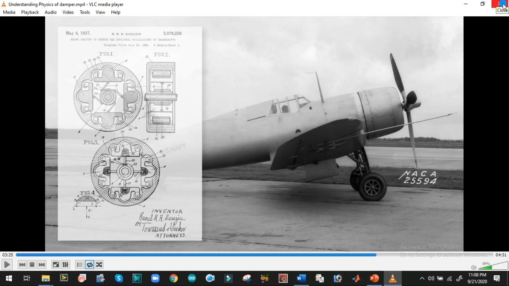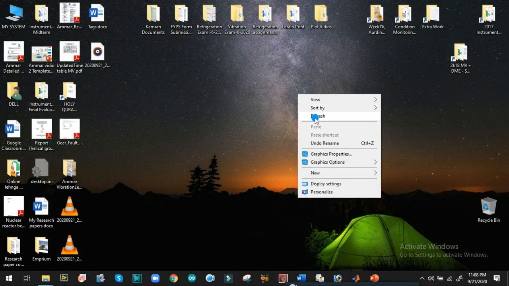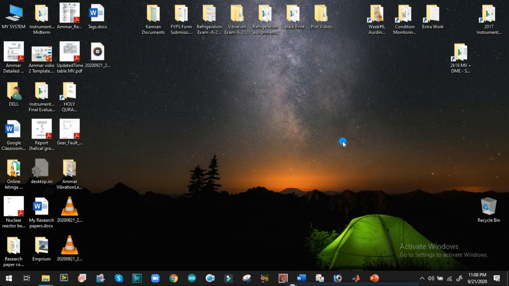I think it is enough now. We have to start the analytical modeling of the vibrating structures. We will go for three vibrating structures. One of them will be a simple mass spring system, which will be of one degree of freedom, and then we will go for a single degree of freedom simple pendulum system, and at the end we will generate an analytical model for a single degree of freedom torsional vibration system.